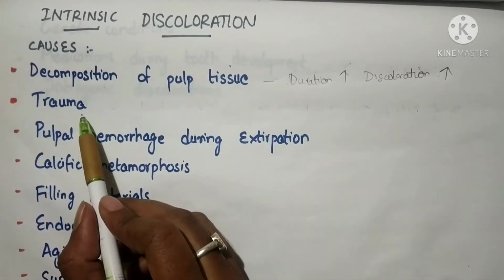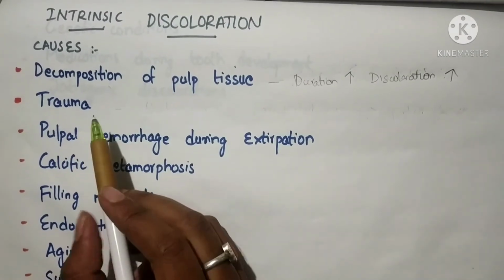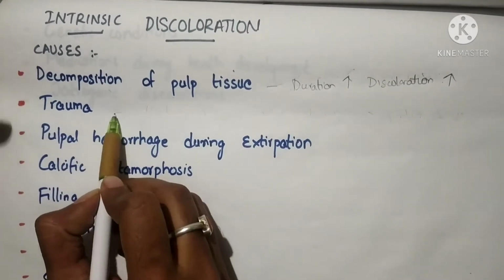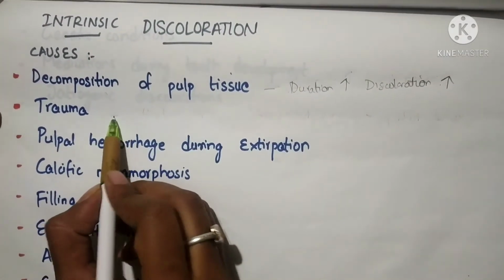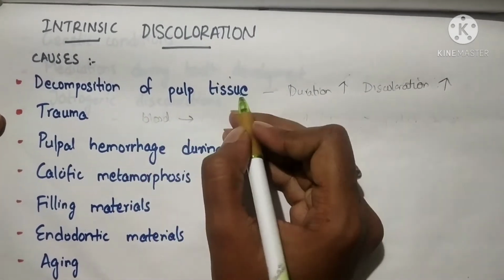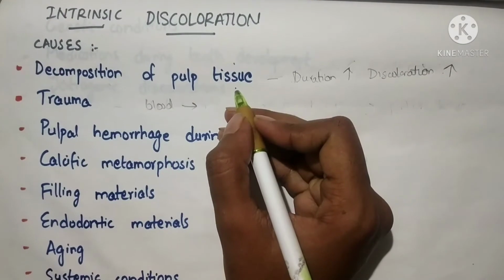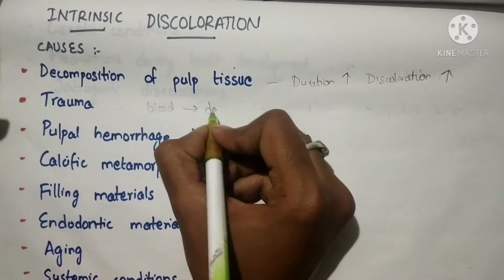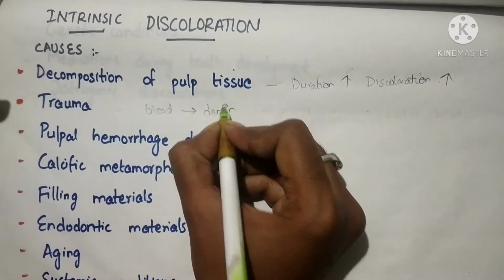Next comes trauma. Traumatic injury of the tooth causes the blood vessels in the pulp to rupture, which leads to the diffusion of blood into the dentin, which causes the discoloration.